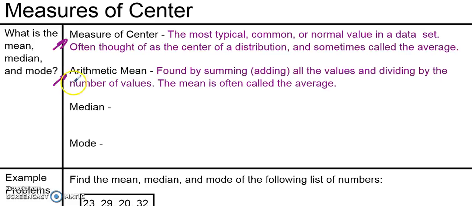Now, your mean, or your arithmetic mean, as it's called, is found by summing or adding all of the values and dividing by the number of values you have. The mean is also sometimes called the average. Remember, you're adding everything up and dividing by the number that you have.